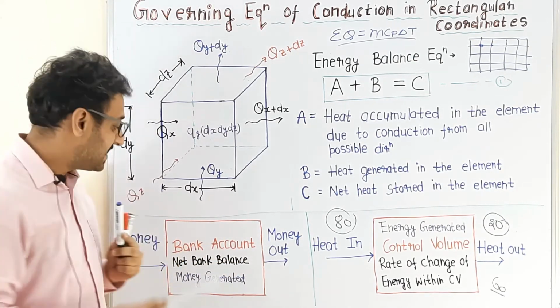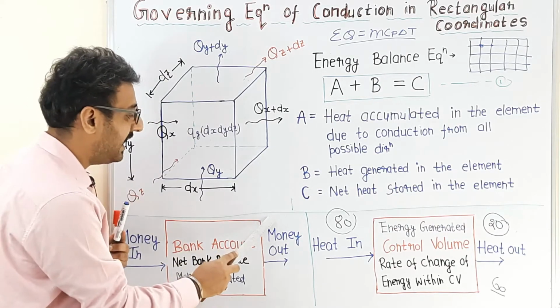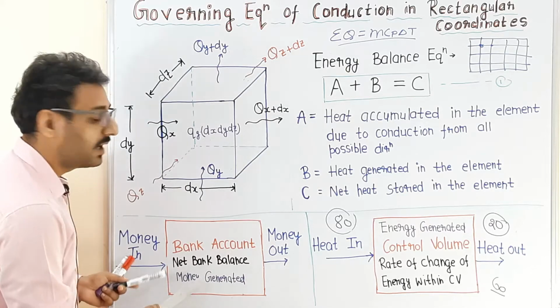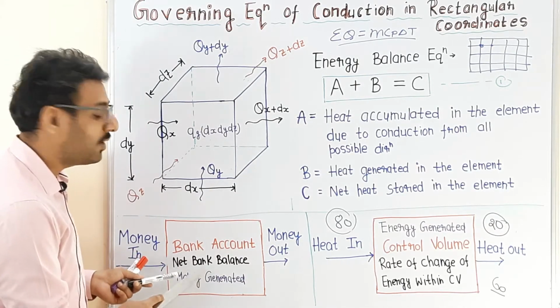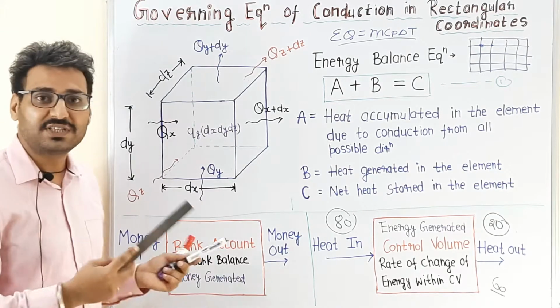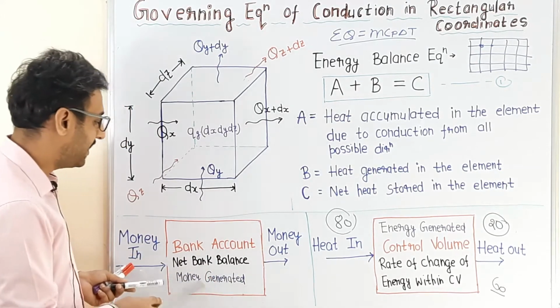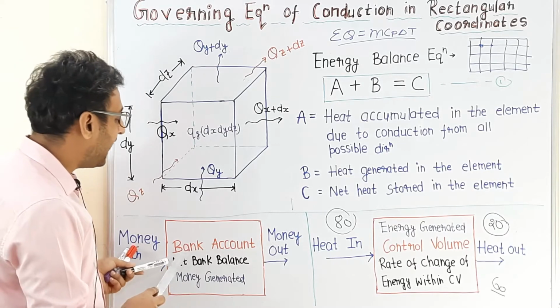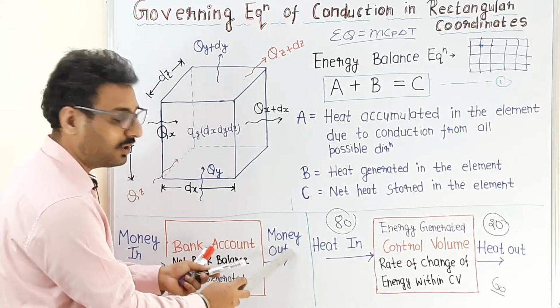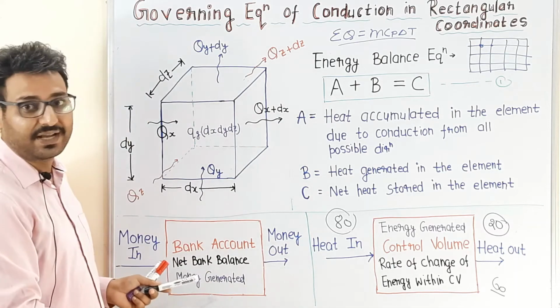It should be money in minus money out, plus interest on the money in your account, which is called money generated. So the net worth of your account will be money in minus money out plus money generated.